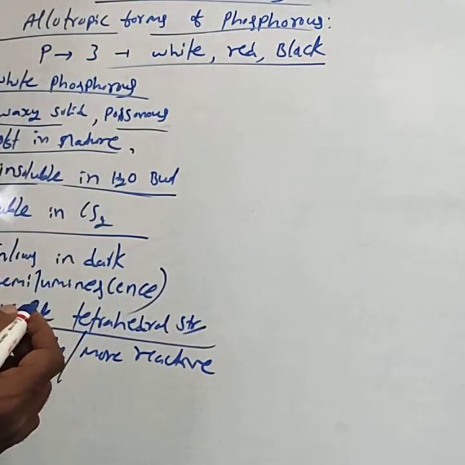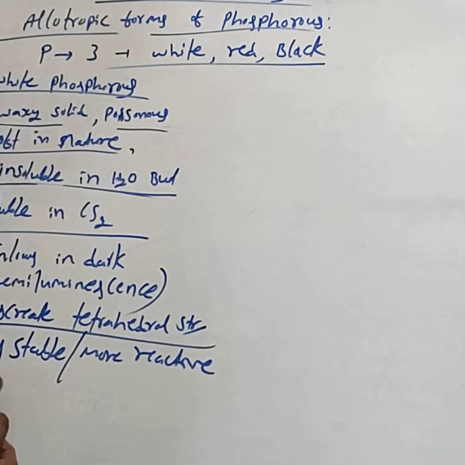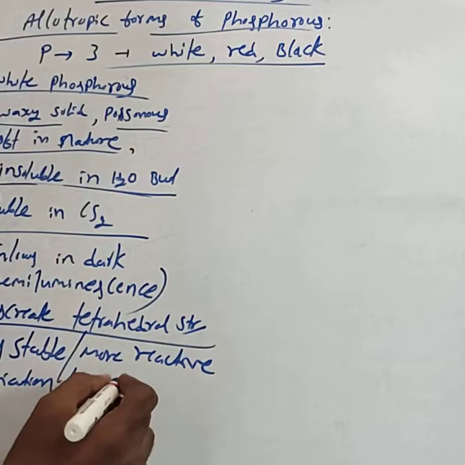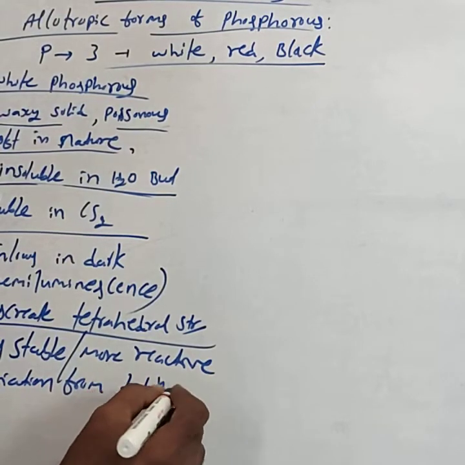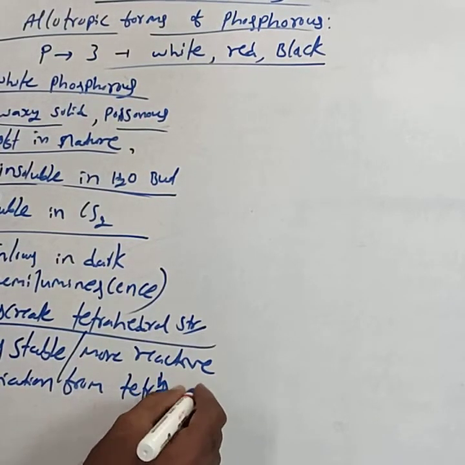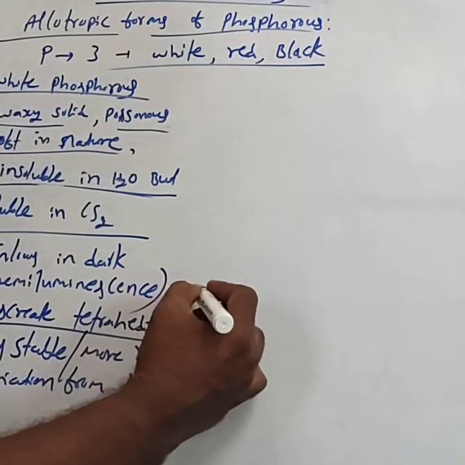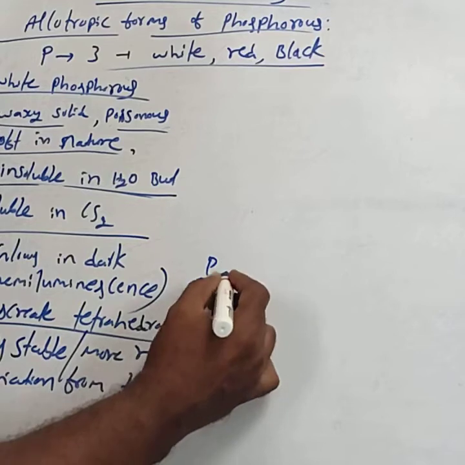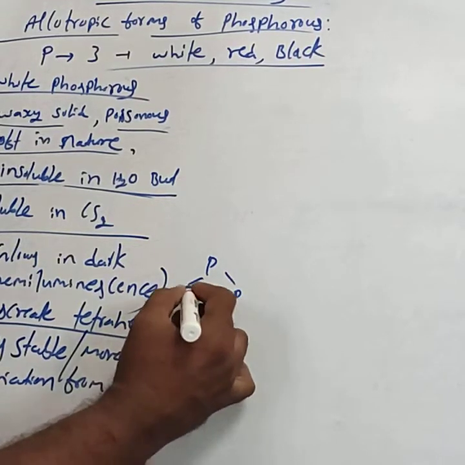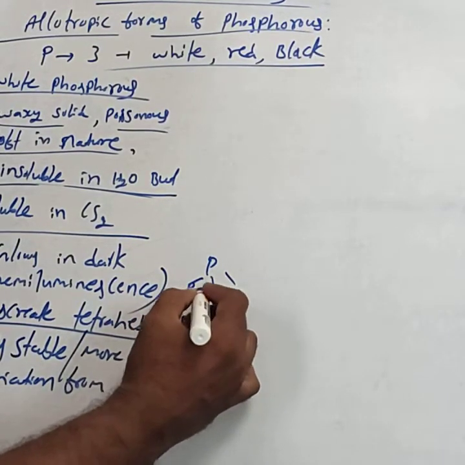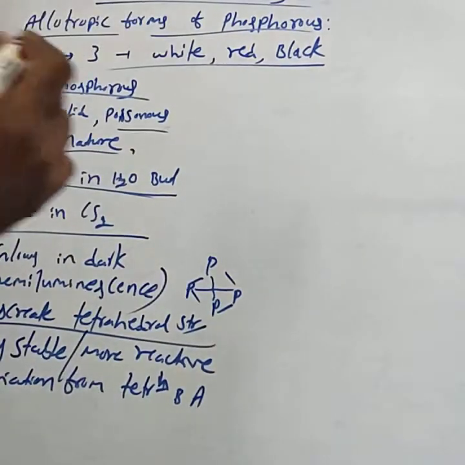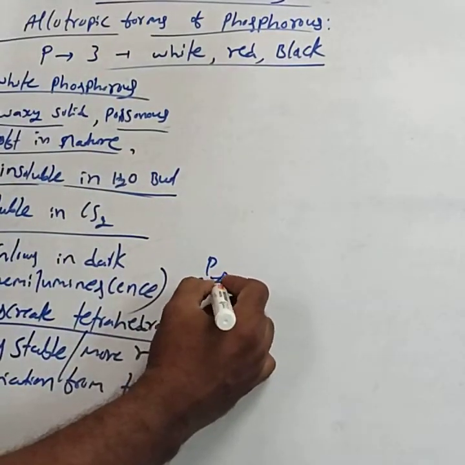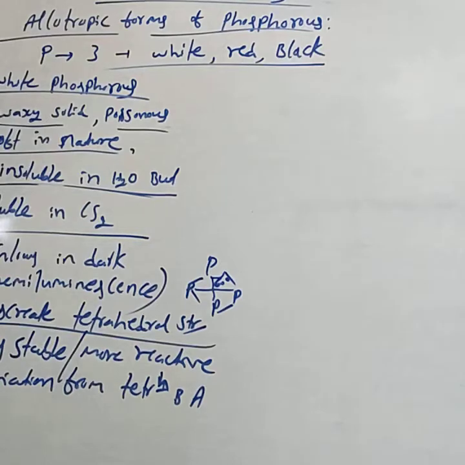Due to deviation from the tetrahedral bond angle. In the discrete tetrahedral structure of the phosphorus atoms, the bond angle is only 60 degrees.